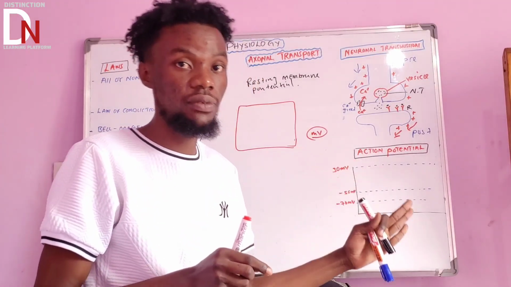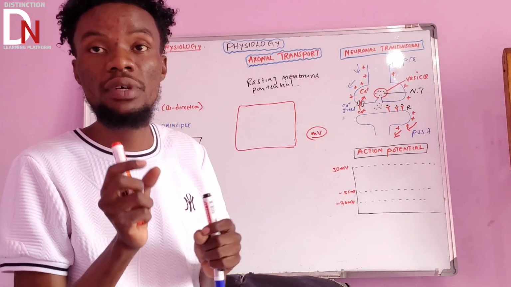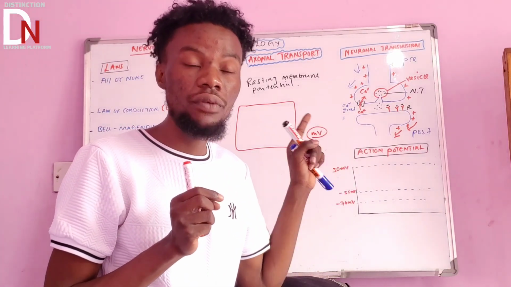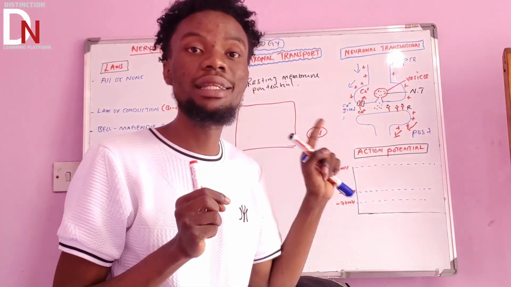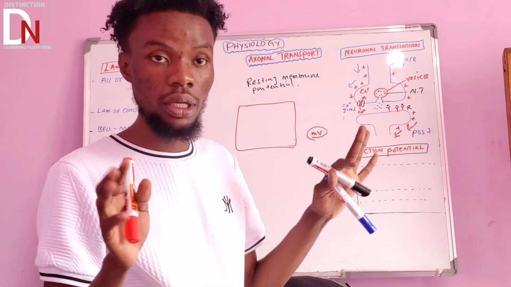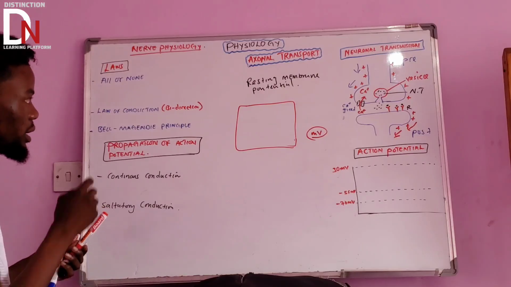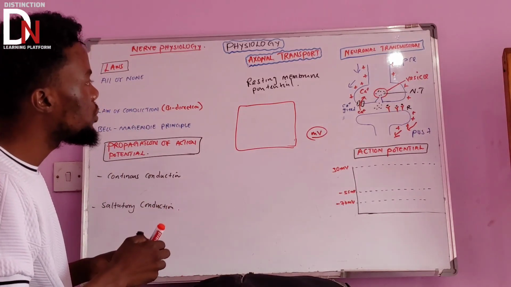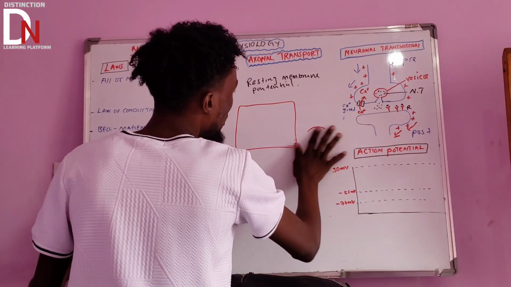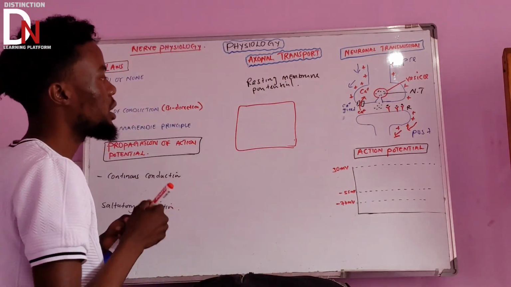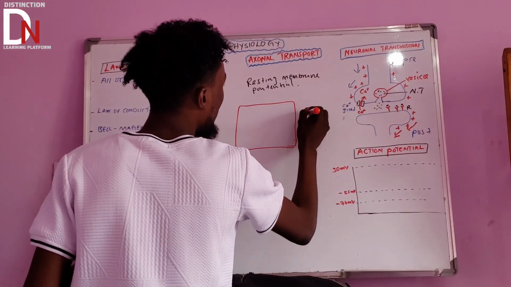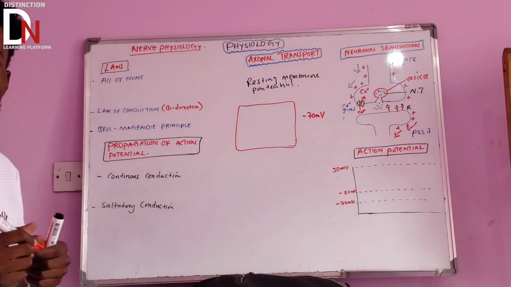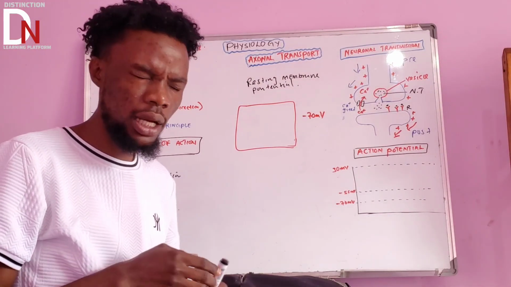So basically we're talking about a nerve cell. If a nerve cell is not stimulated, it is going to have a certain potential difference measured in millivolts, and this can only happen when the nerve cell is not stimulated. Now, what is the normal number of the resting membrane potential? For nerve cells, it is about negative 70 millivolts. We'll talk about why it is negative.